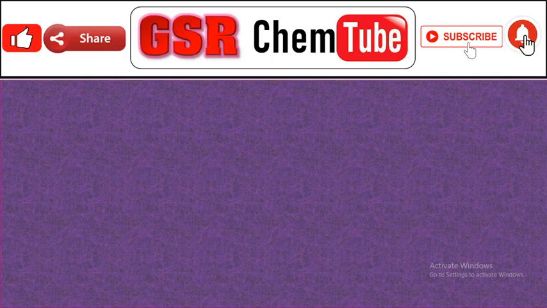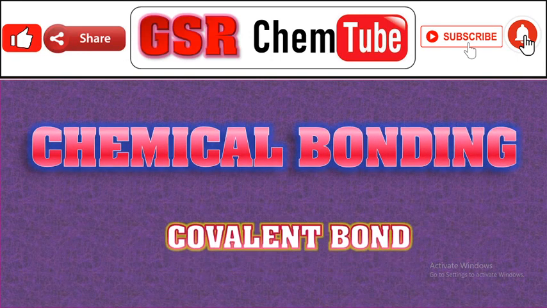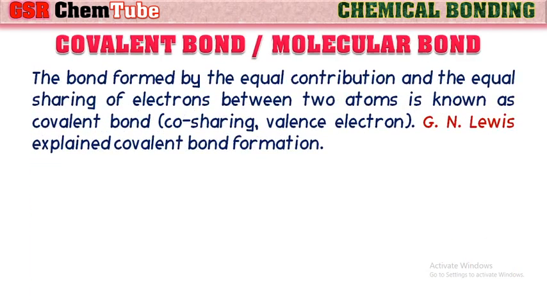In this video, we are going to discuss chemical bonding, in that, covalent bond. The bond formed by the equal contribution and the equal sharing of electrons between two atoms is known as covalent bond. Here, co represents sharing, valent represents valence electrons. That means the bond formed by sharing of valence electrons is known as covalent bond. Gilbert Lewis explained this covalent bond formation.